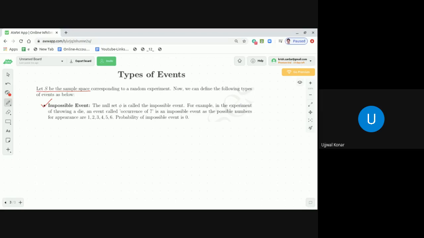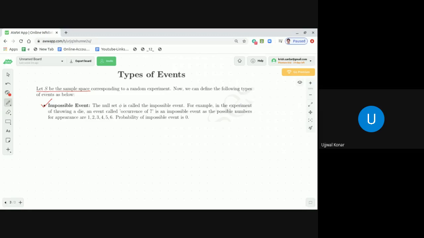Now, what is the set theoretic notation? The set theoretic notation of that impossible event is the null set phi. And obviously, phi is a subset of the sample space containing the elements 1, 2, 3, 4, 5, 6. And dear students, I hope it is very clear to you by now. The probability of an impossible event is 0.